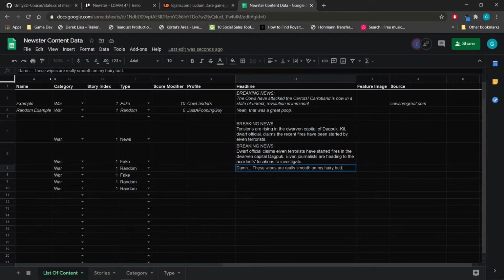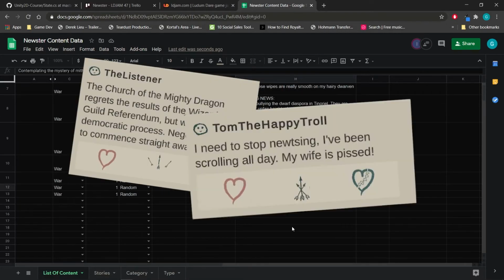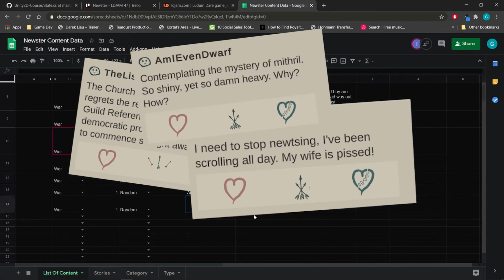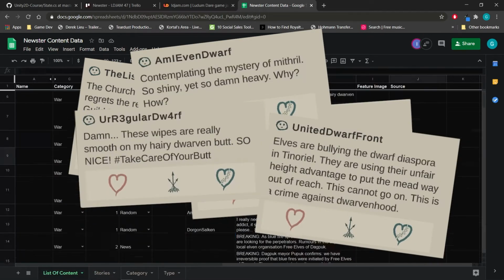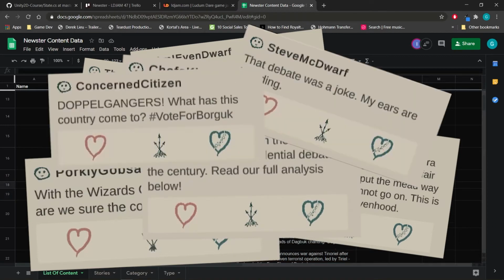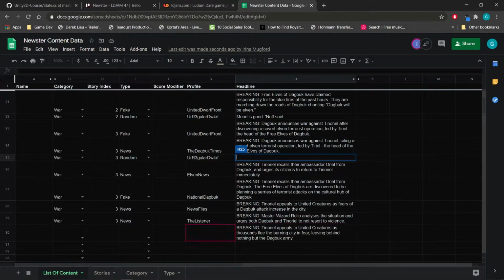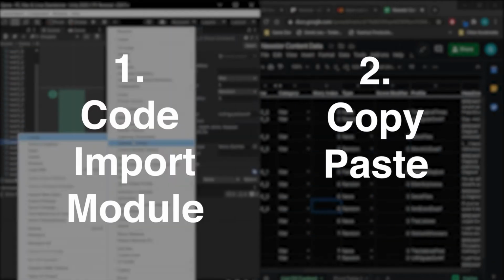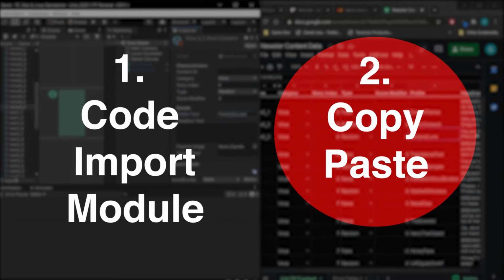Then it's time to write. One moment I'm a serious reporter from the Listener, the other I'm Tom the Happy Troll who proposes a drinking game. 165 posts spread across 4 storylines. Each storyline split in 8 stages of about 4 to 6 posts to make it more digestible. It's 11 PM and I've got 2 choices. Gotta mitigate the risk in a jam, I go with the latter option.